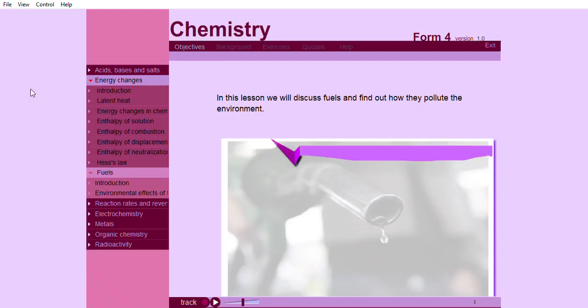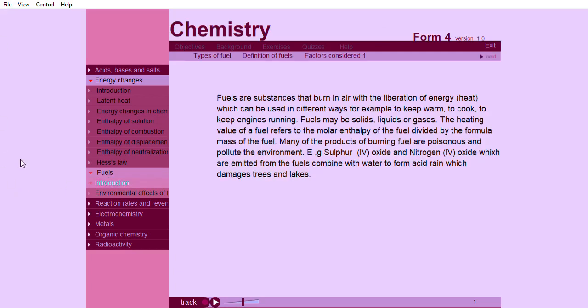In this lesson, we will discuss fuels and find out how they pollute the environment. Fuels are substances that burn in air with the liberation of energy or heat, which can be used in different ways. For example, to keep warm, to cook, to keep engines running. Fuels may be solids, liquids, or gases.